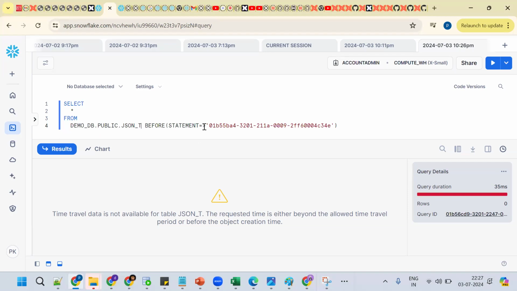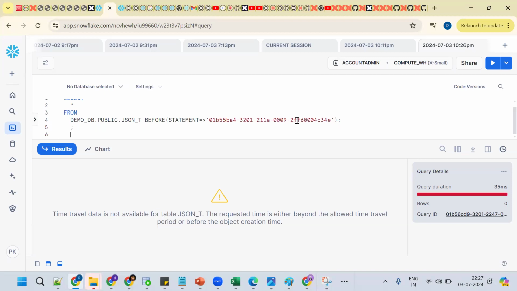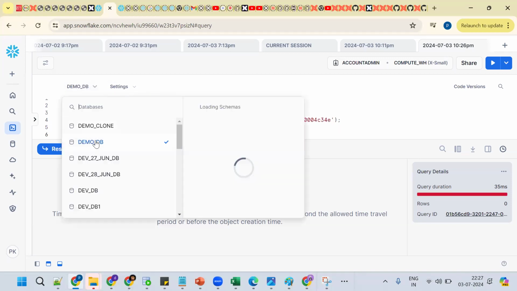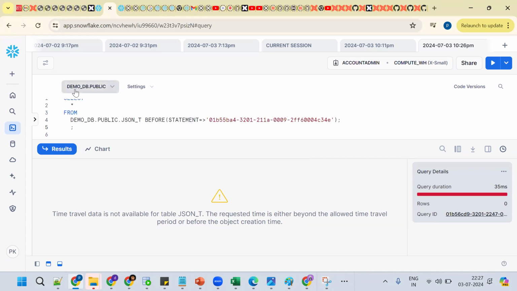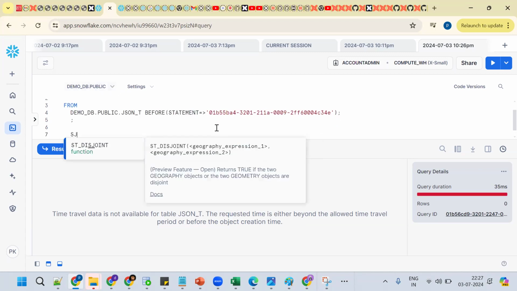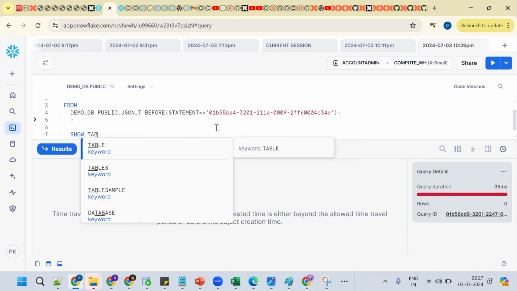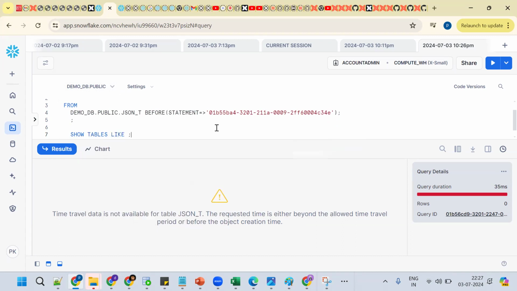So see how to check the time travel. Show tables. So this is what table? Go to DemoDB, public schema. Show tables. Okay, like so JSON. So you're not able to understand the concept. You're not visualizing the concept.